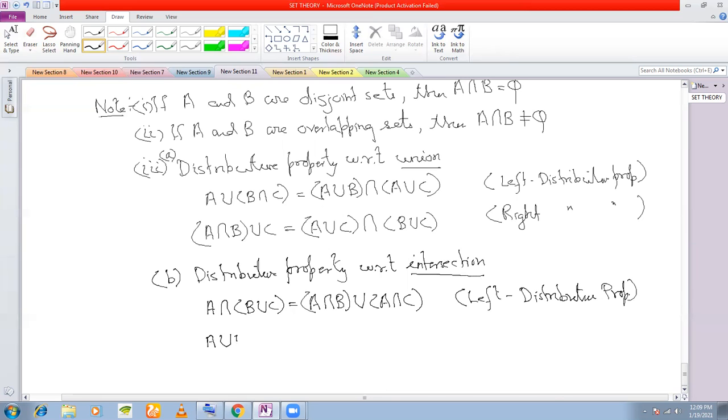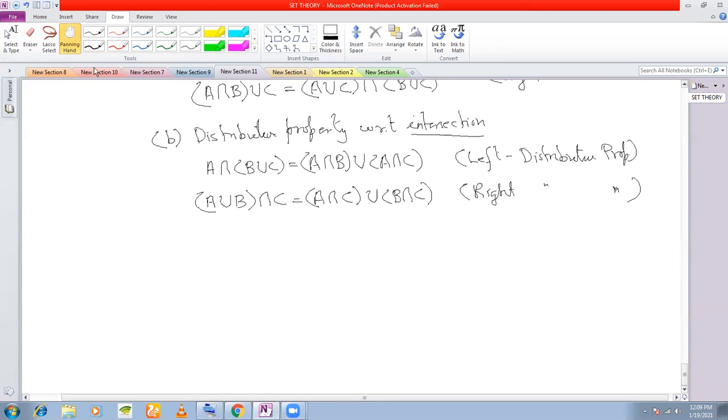A union B intersection C will be equal to A intersection C union B intersection C. This is called the right distributive property with respect to intersection. Okay, these you must remember. And next we come to the next operation, which is called the complementation operation.